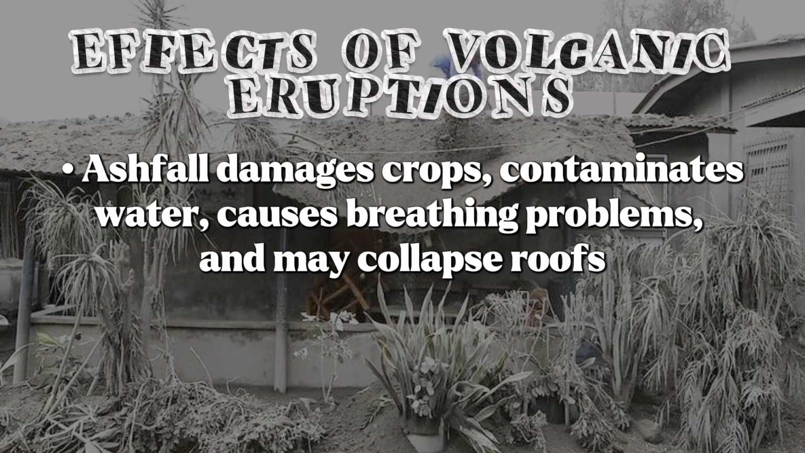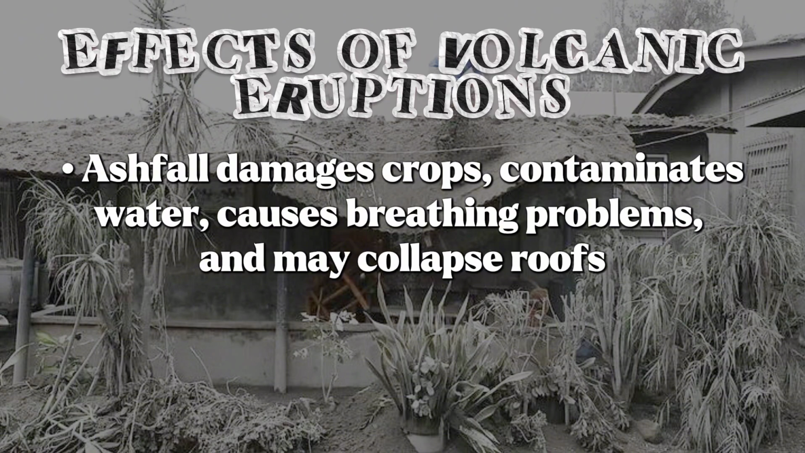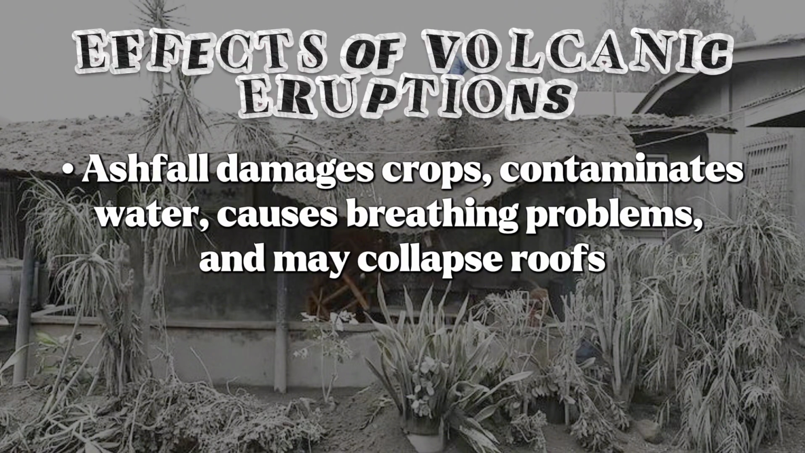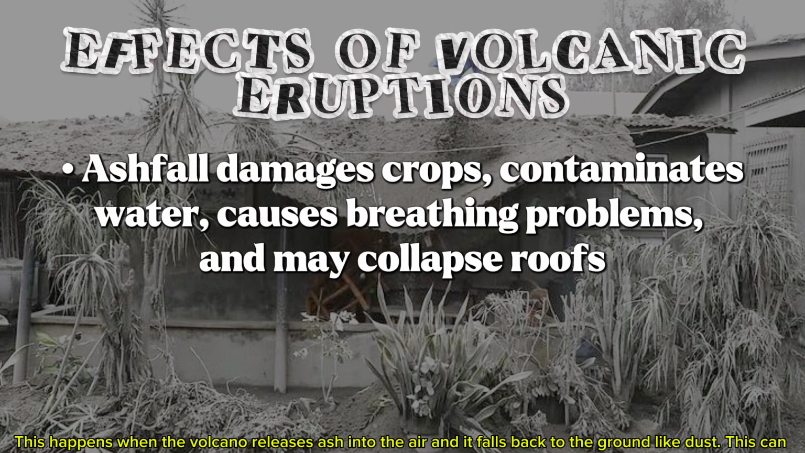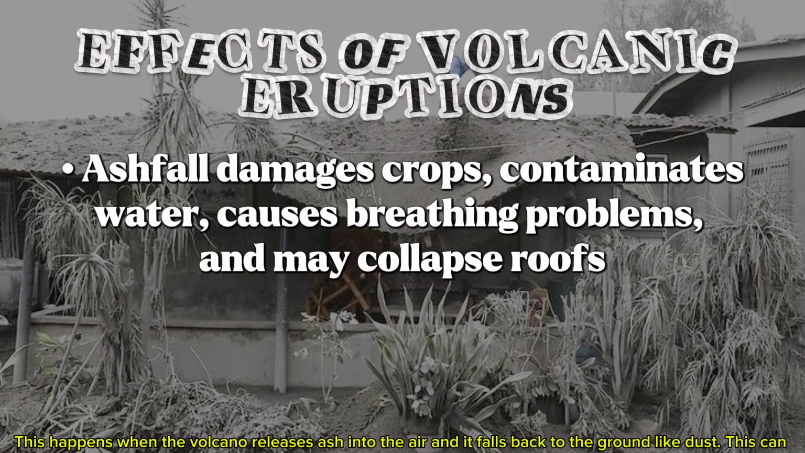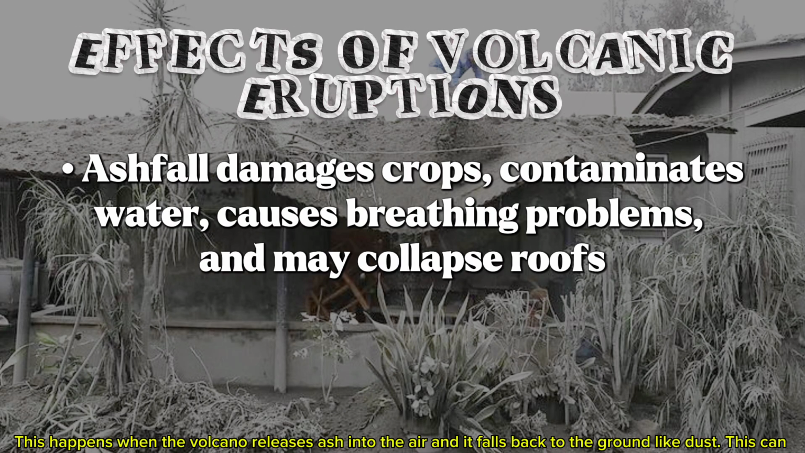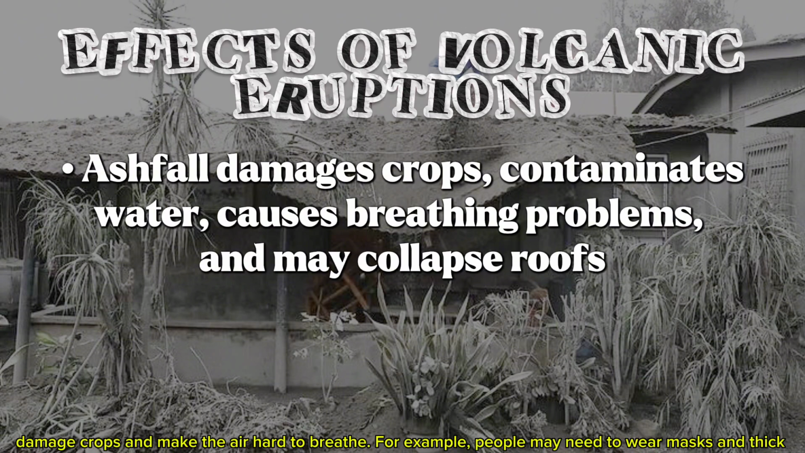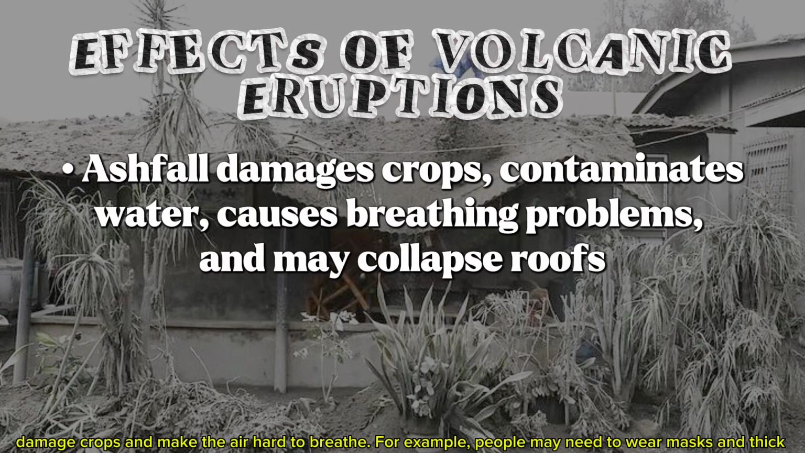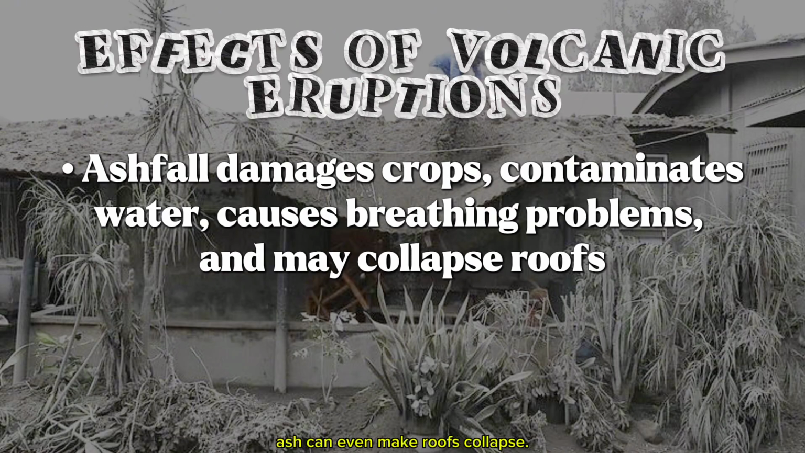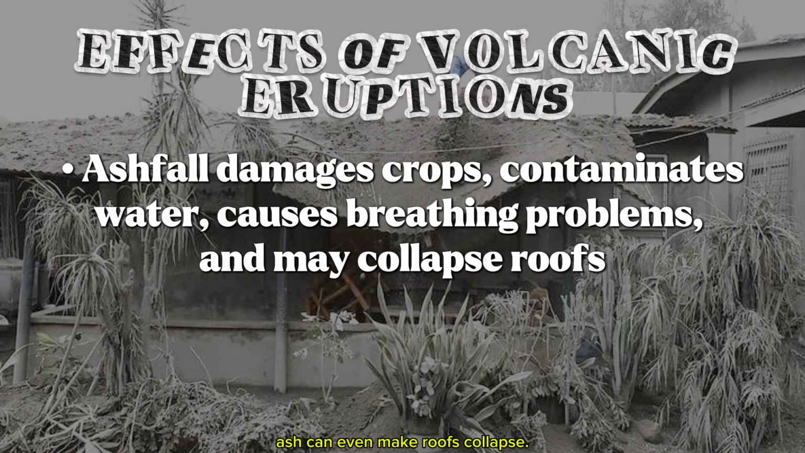Second, ashfall damages crops, contaminates water, causes breathing problems, and may collapse roofs. This happens when the volcano releases ash into the air and it falls back onto the ground like dust. This can damage crops and make the air hard to breathe. For example, people may need to wear face masks, and thick ash can make the roof collapse.